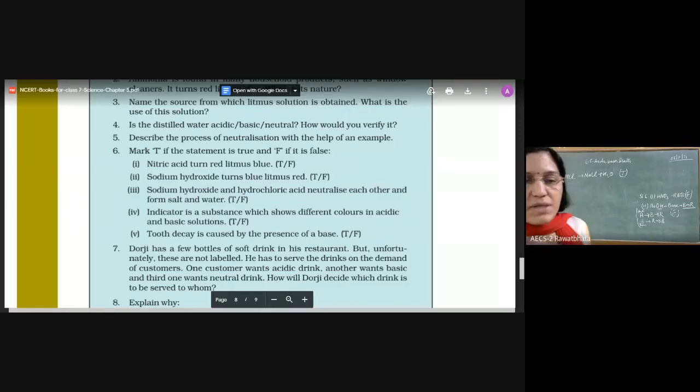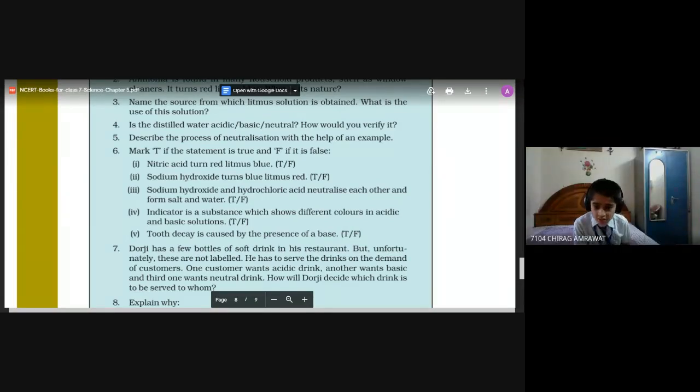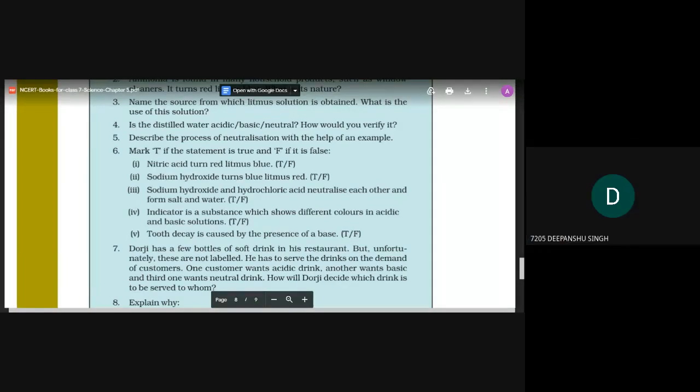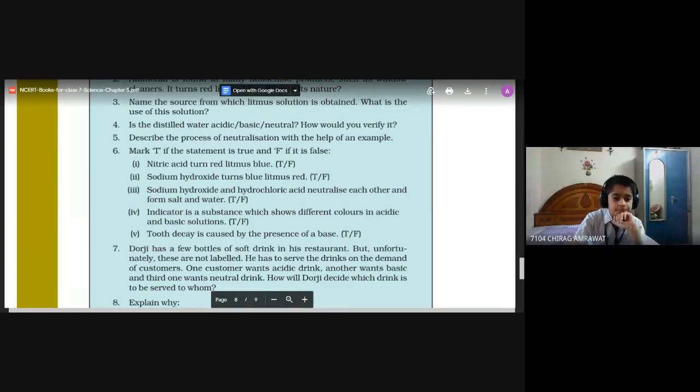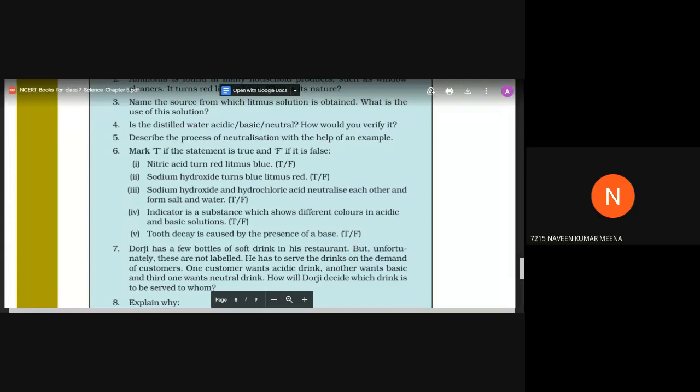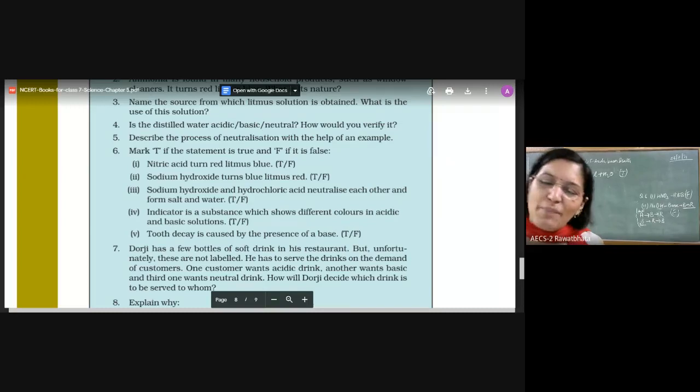Indicator is a substance. That means this fourth point is about indicator. Indicator is a substance which shows different colors in acidic and basic solutions. True. Very good, very good. All my kids are giving me the right answer. Now the fifth part of it.